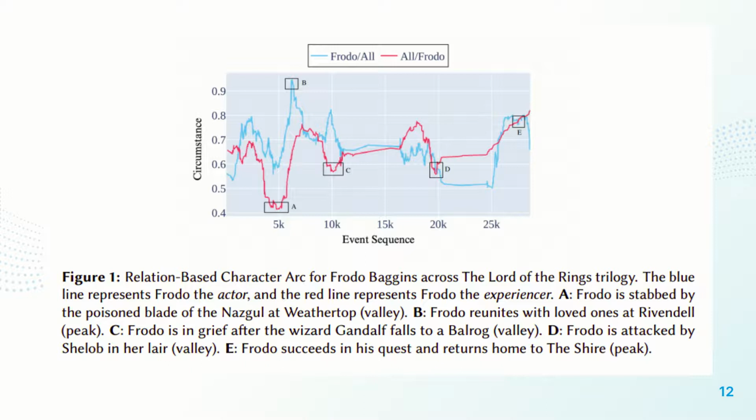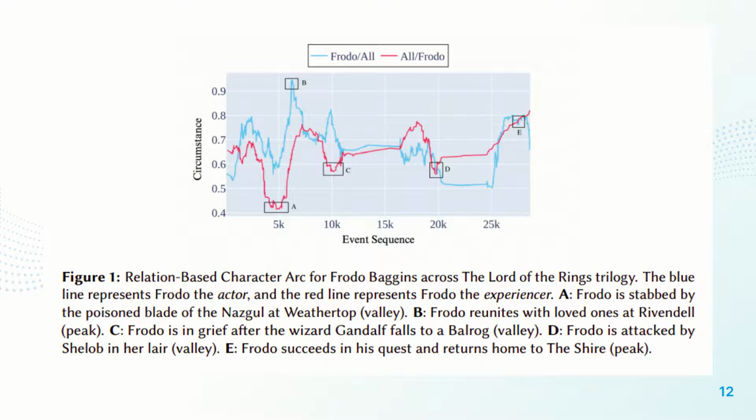We move on to around the 20,000 event mark, where at point D, Frodo is attacked by a spider Shelob in her lair. This is another negative event for Frodo, and this is accurately represented by a dip or a valley of the arc. Towards the end, at point E, we have another positive event, the conclusion of the story,